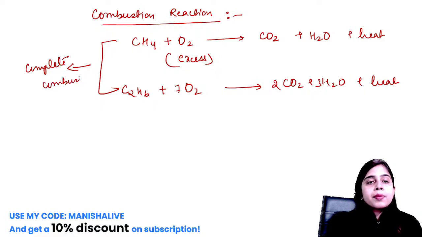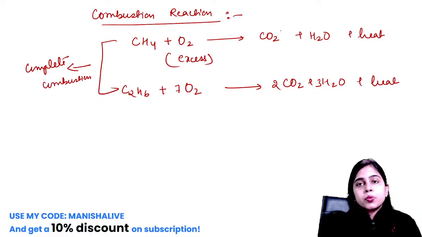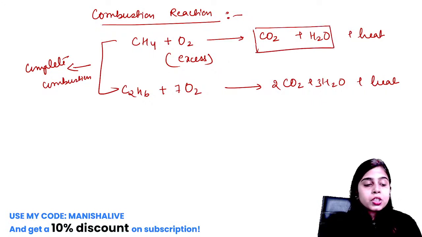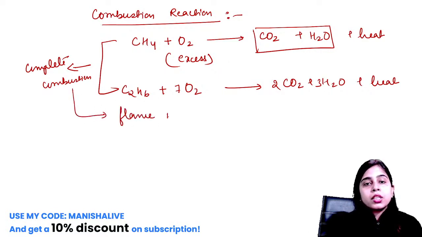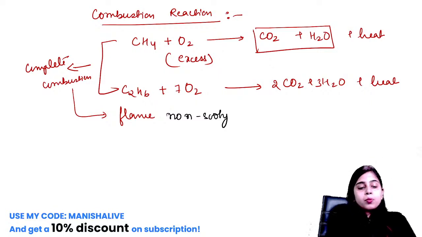Any combustion taking place in presence of excess oxygen to produce carbon dioxide and water is termed complete combustion, and in complete combustion the flame is non-sooty in nature. That means a clean flame of pale blue color will appear.